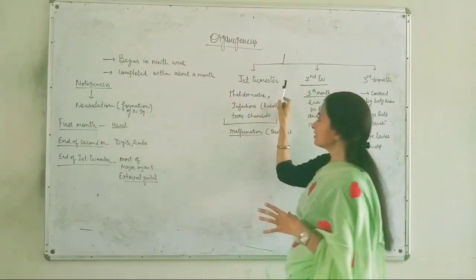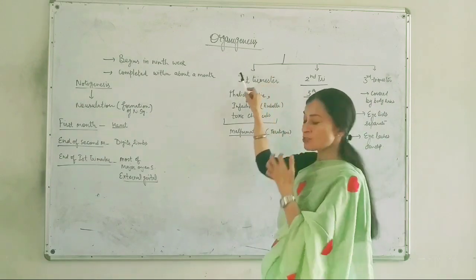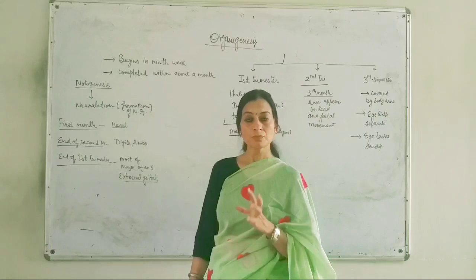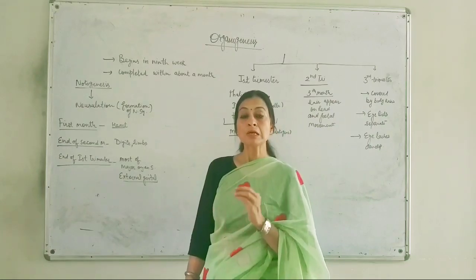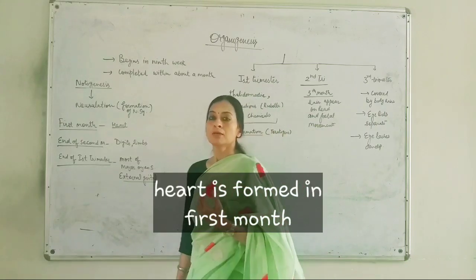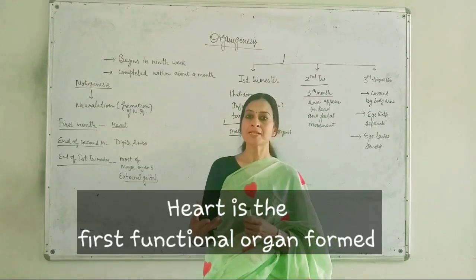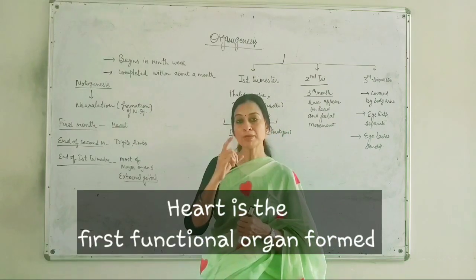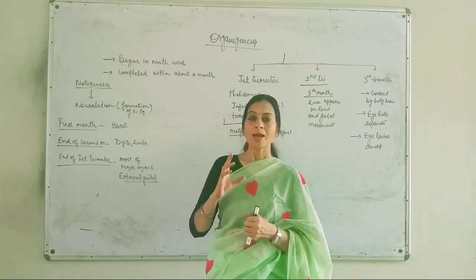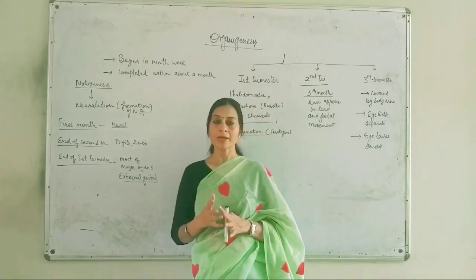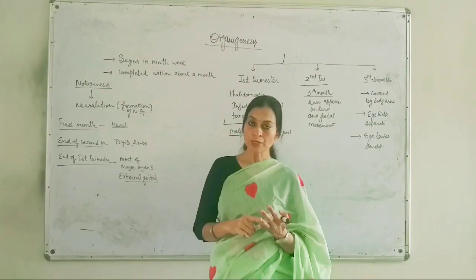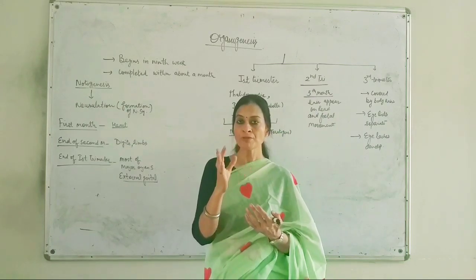So in the first trimester, in the first month, completion of the first month results in the formation of the heart, and the heartbeat can be heard using a stethoscope. So a 1-month fetus has a developed heart, and its heartbeat can be heard with the help of a stethoscope. One more thing you should be clear about is that we are using the terms embryo and fetus.